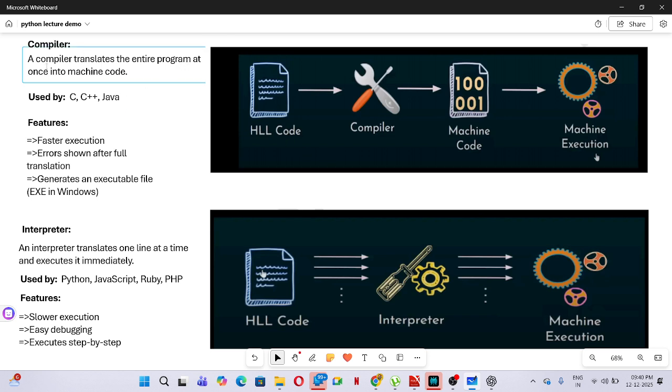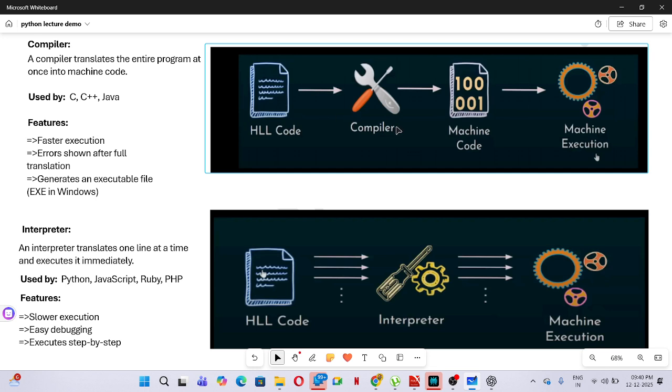What does the compiler mean? A compiler translates the entire program at once into the machine code. Here the high level code is there, right? This is the human understandable language. So we are giving input to the source code.